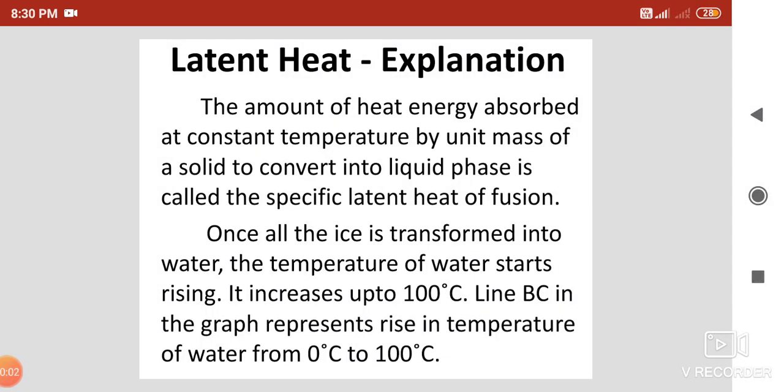Hello students, in the last video we discussed the new chapter about heat, and in that we have seen latent heat. Let us see the explanation for that latent heat.